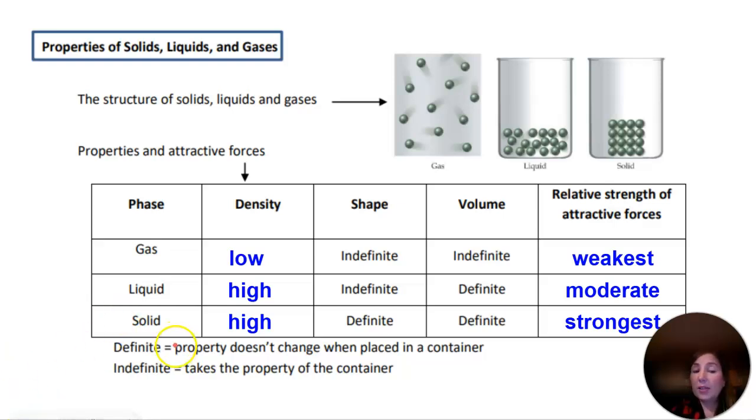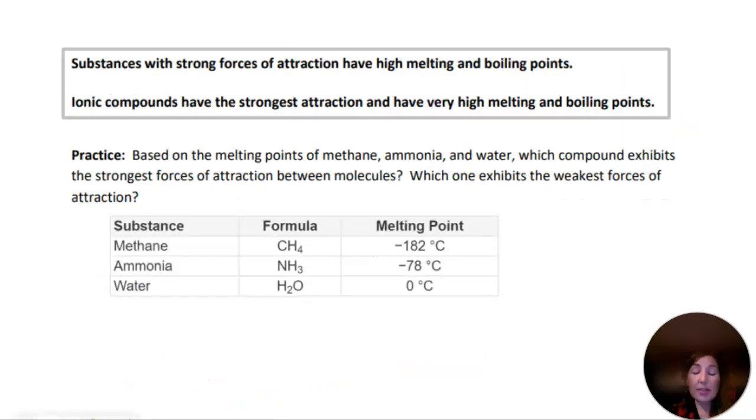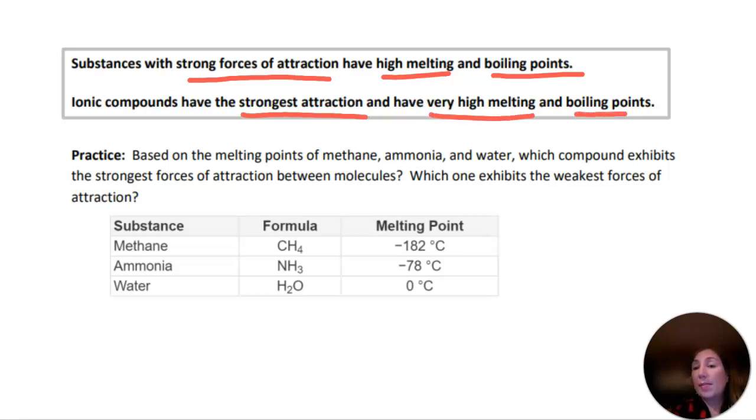So definite really means that property doesn't change when placed in a container. This is why solids have a definite volume, right? It doesn't matter what container we put this cube in, it's going to have that same shape. Indefinite means it takes the shape or property of the container. So like liquids and gases are taking the shape of their container. Okay, so substances that have really strong forces of attraction will have high melting and boiling points. So ionic compounds have some of the strongest attraction and therefore have a really high melting and boiling point.